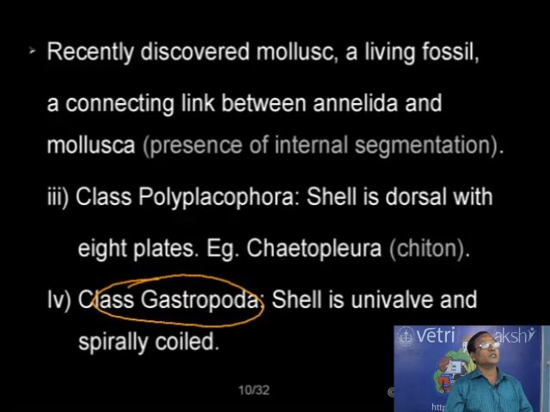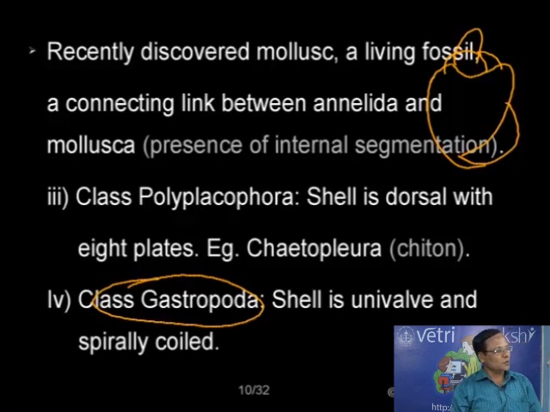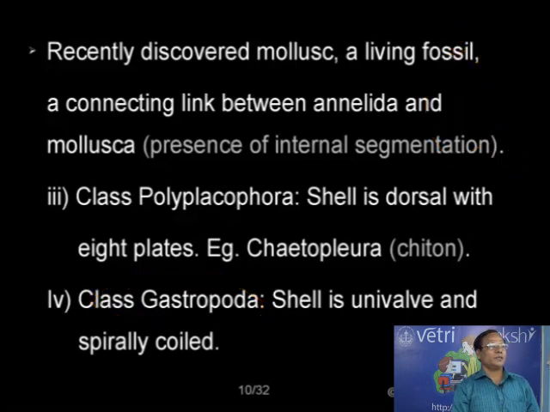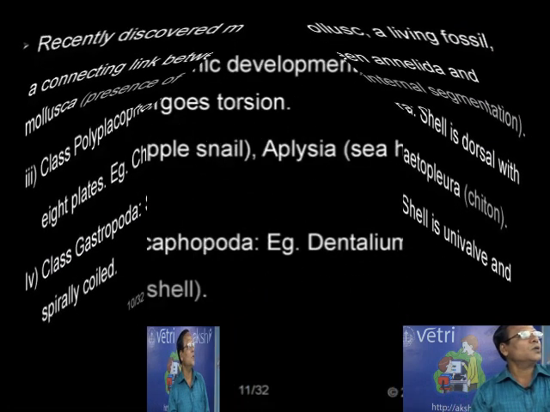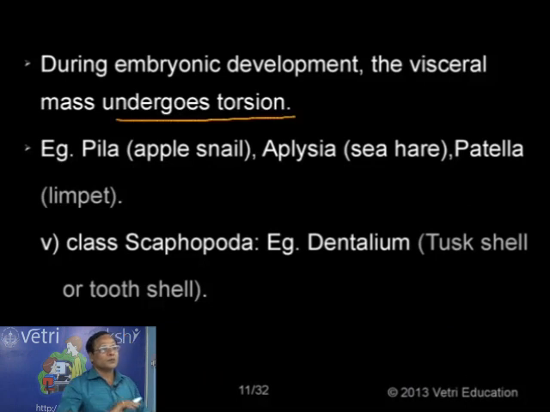The shell is actually made up of only one piece. The shell is a very simple organization. You may have seen this one. So actually, the shell is made up of only one piece, and that one is also spirally coiled. The spiral nature is due to the torsion during the embryonic development. That is why the animal body is spirally coiled. As I mentioned, during embryonic development, the visceral mass undergoes torsion. That is why the body becomes twisted. Now what are the examples?